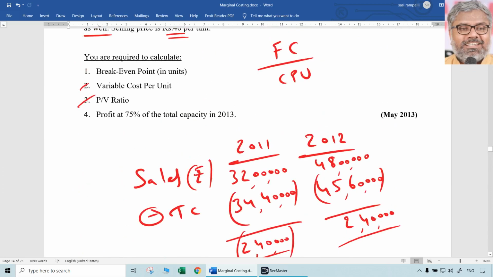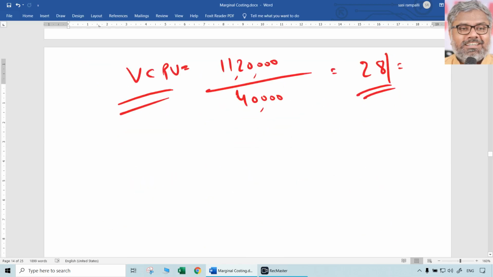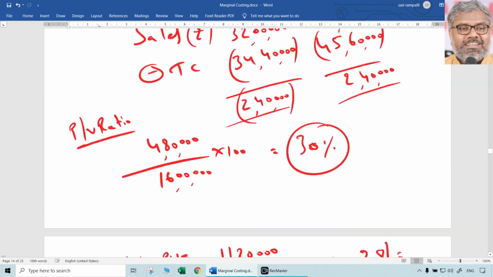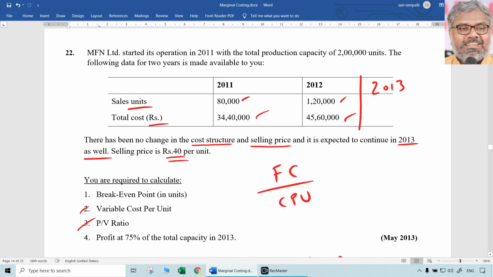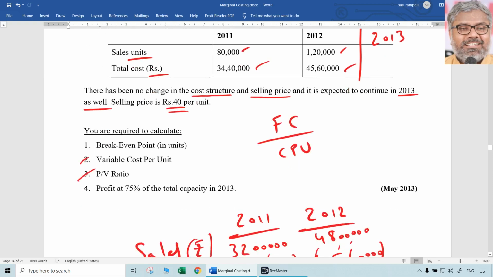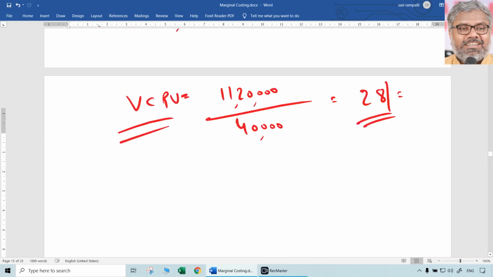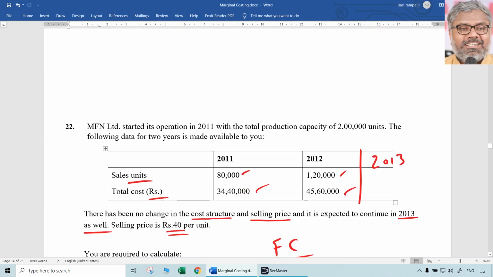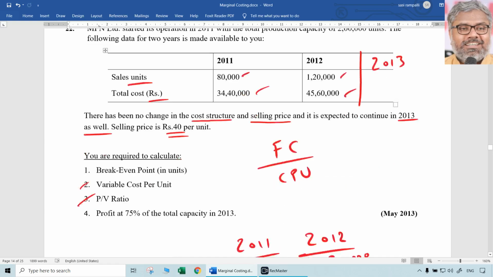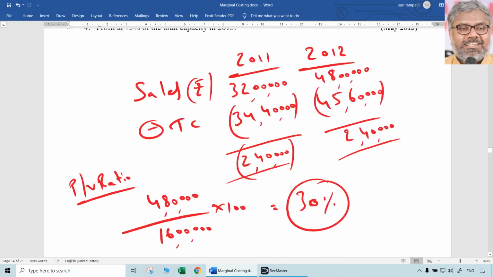Then break-even point still requires fixed cost. So we need fixed cost definitely. For that purpose, you can substitute this in any one of the years. Any 1 year is enough. Let us take total cost of 34,40,000, which includes variable cost plus fixed cost. When variable cost per unit is 28 and number of units is 80,000, the total variable cost in the year 2011 was 22,40,000.